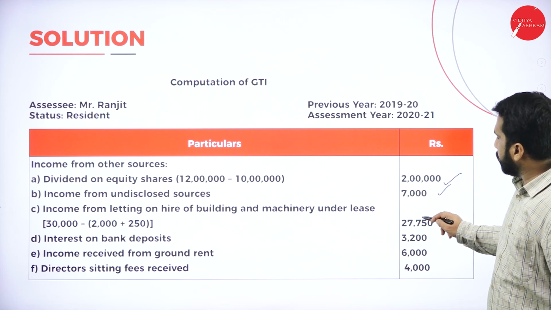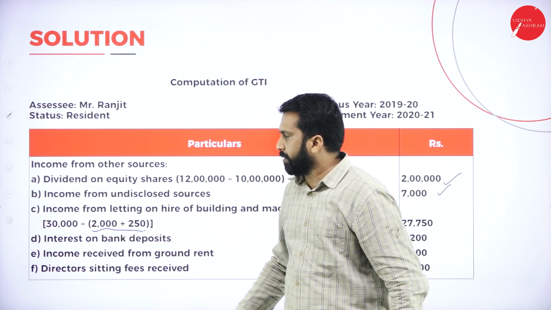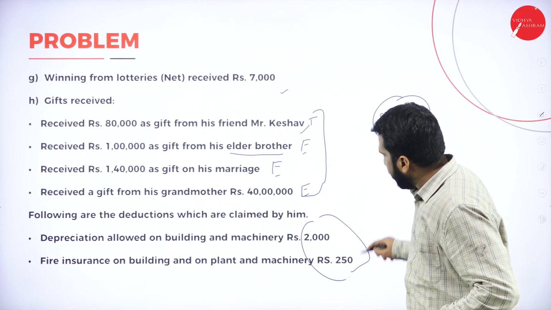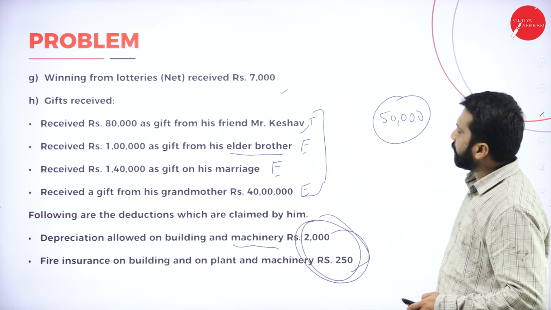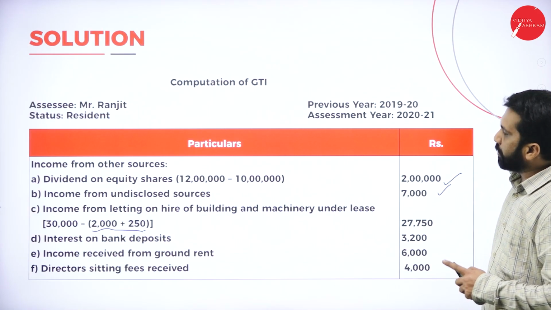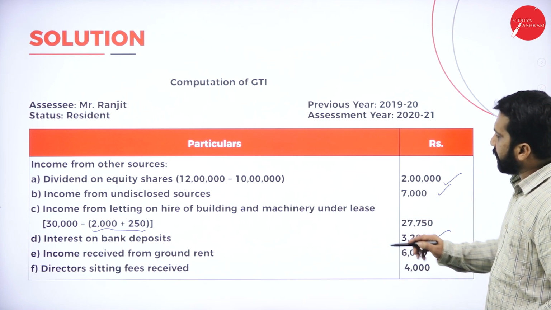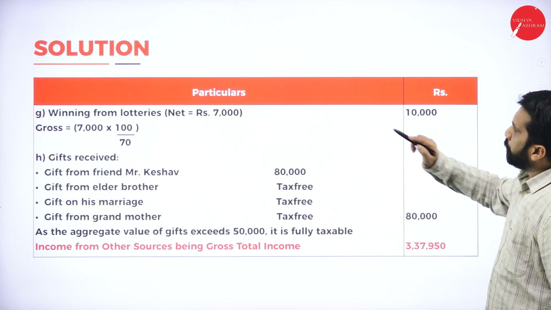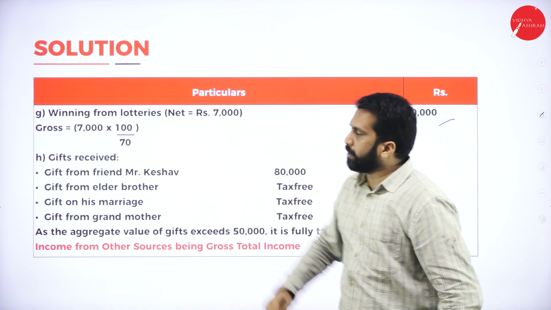Income from letting house. So, any charges are there, you are supposed to minus 2,500. I'll show you. See, these are the expenses made for letting of machinery. That's why we have deducted. Whatever is given in the question, just copy paste. So, interest on bank deposit, income received, director sitting fees, winning from lottery, it is net. That's why we have done 100 by 70.